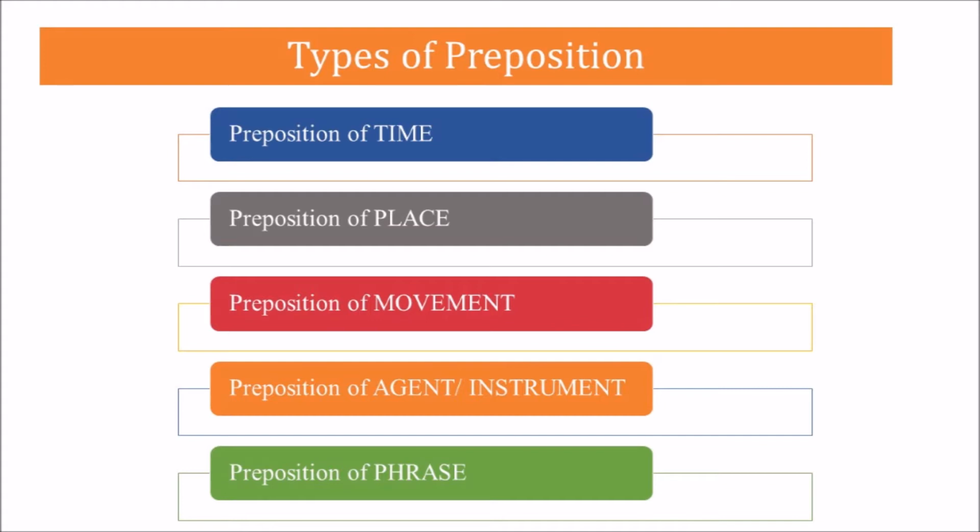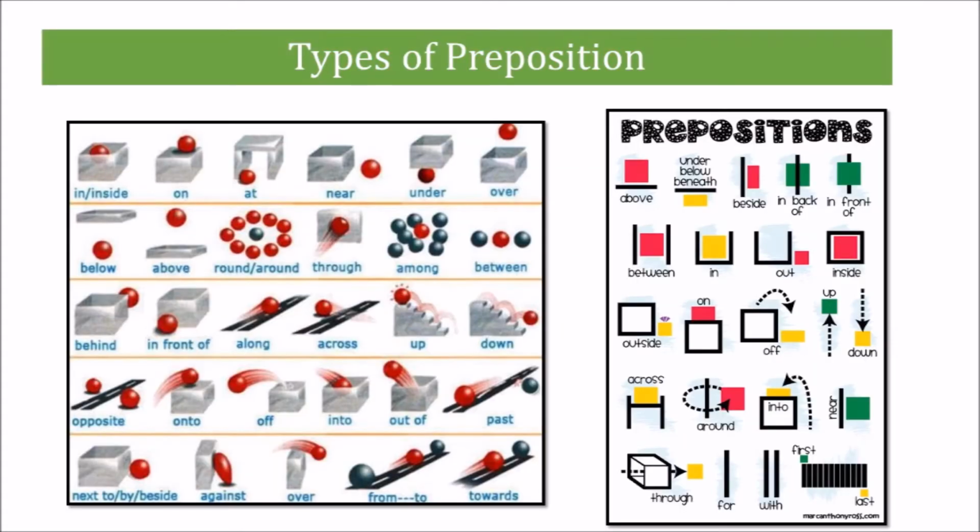Prepositions of agents or instruments indicate a causal relationship between nouns and other parts of the sentence. Phrasal prepositions are not prepositional phrases, but a combination of two or more words which functions as a preposition.